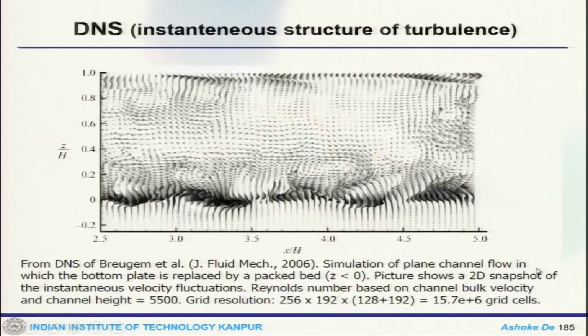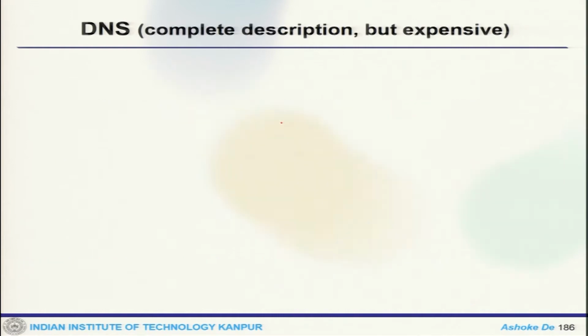Now, that is a picture of how DNS looks. This is taken from a channel flow simulation where you can see the small scale structures are also captured. What you can note here is that DNS can give you the complete description, but it is quite expensive.